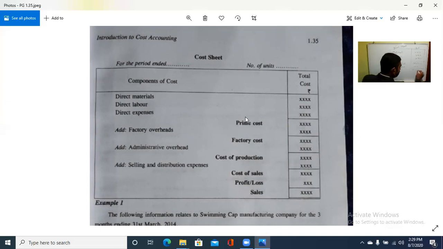So with factory overheads, then we are getting what? This is the factory cost or work cost. Okay, then add the administrative overhead, so administrative cost or office cost. Then we get the cost of production, or COP. Then we add the selling and distribution expenses or overheads. Then we get the cost of sales.